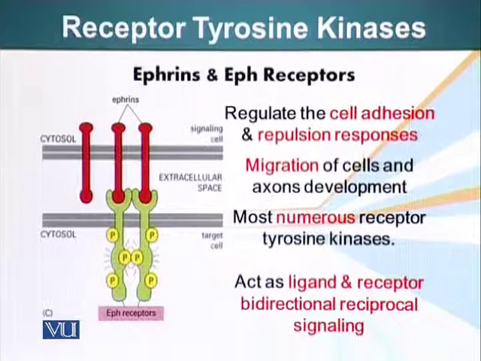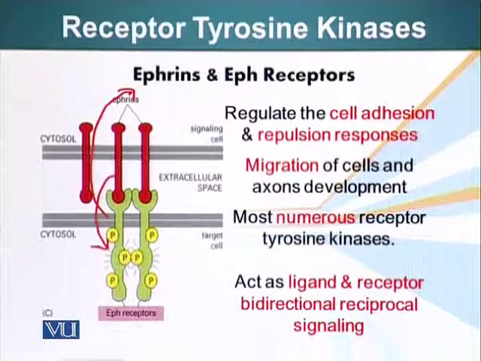Another type of receptor which is included in this category is the ephrin receptor. Ephrin receptors regulate cell adhesion and repulsion responses, migration of the cells, and also axon development. These are the most numerous receptor tyrosine kinases. There's also a special thing about these receptors. The receptor and ligand are both embedded in the plasma membrane, and just as ephrins signal the receptor, the receptor also gives a signal to the ligand. So it is bidirectional reciprocal signaling.